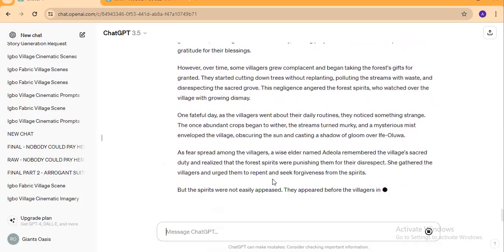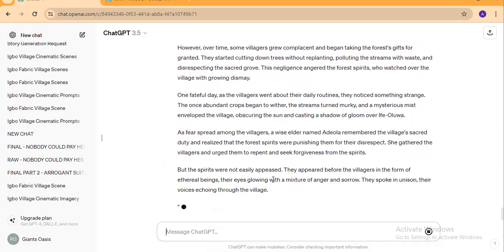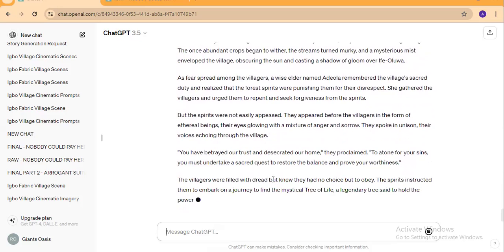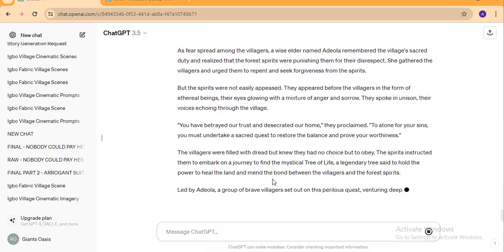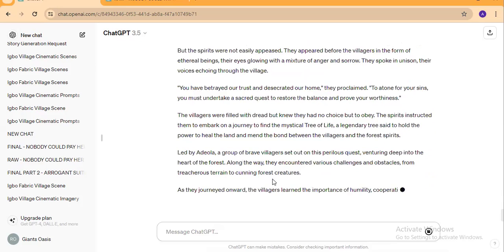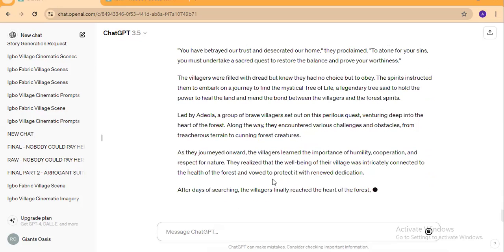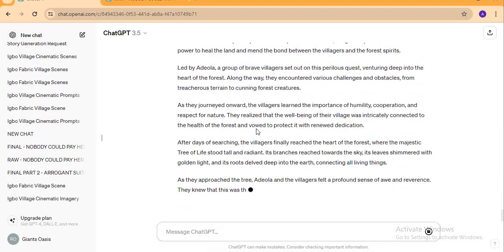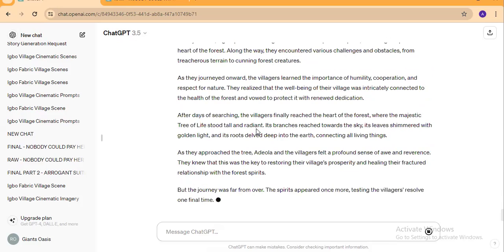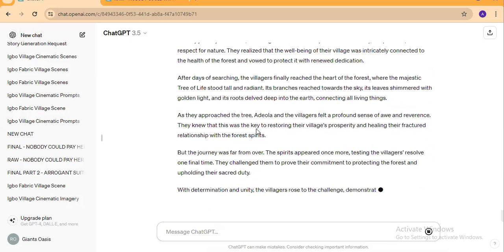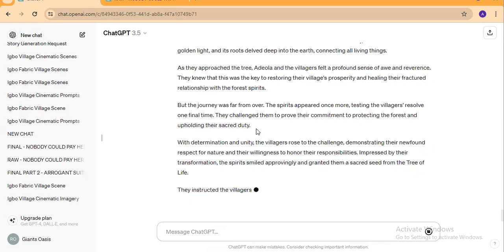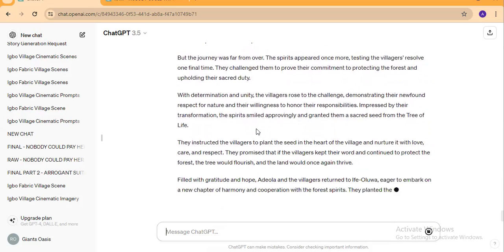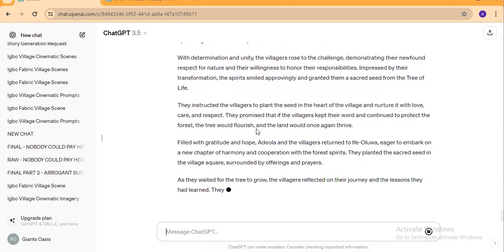So you've got to wait a few seconds for it to complete generating this first phase of the story. Okay, so as it's generating the story, I'm going to show you how you can check the word count so that you know the number of words and the possible number of minutes that this video or story is going to be when you start creating the video.